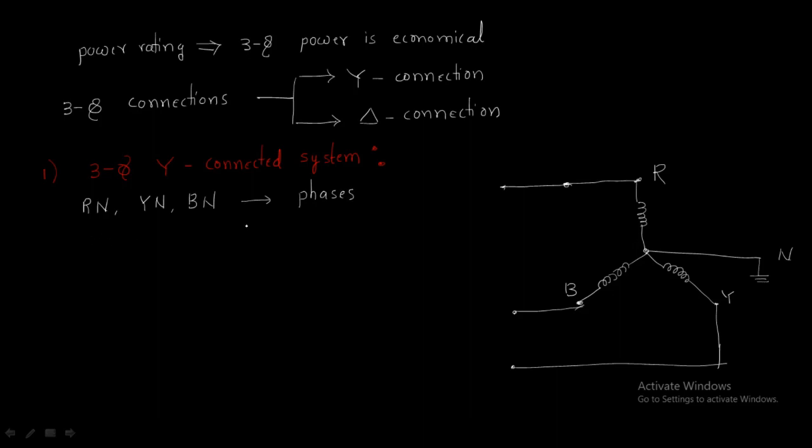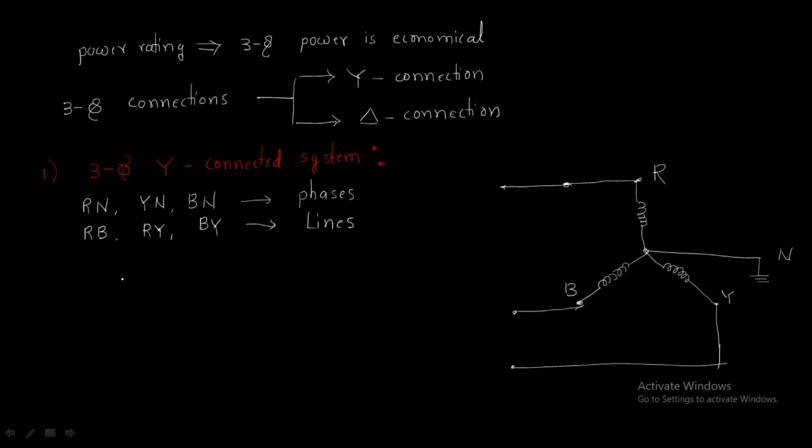What about lines? Line means the connection between two phases. R is one phase and Y is one phase. Ry is called one line. The connection between these two is called one line, and the connection between R and B is called one line. The connection between B and Y is called one line. So the lines are RY, RB, BY.